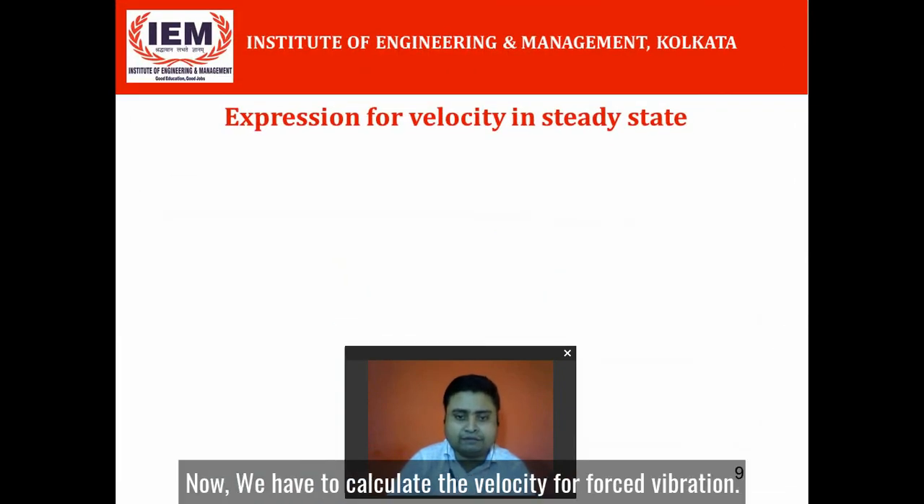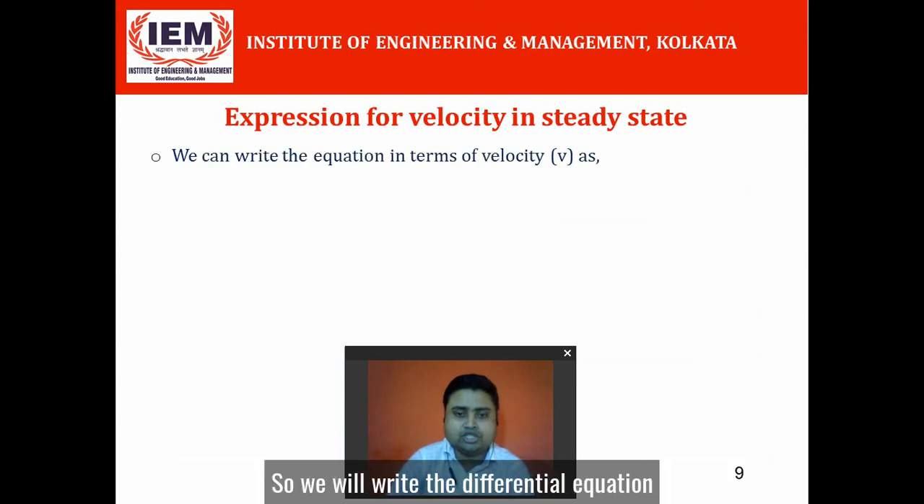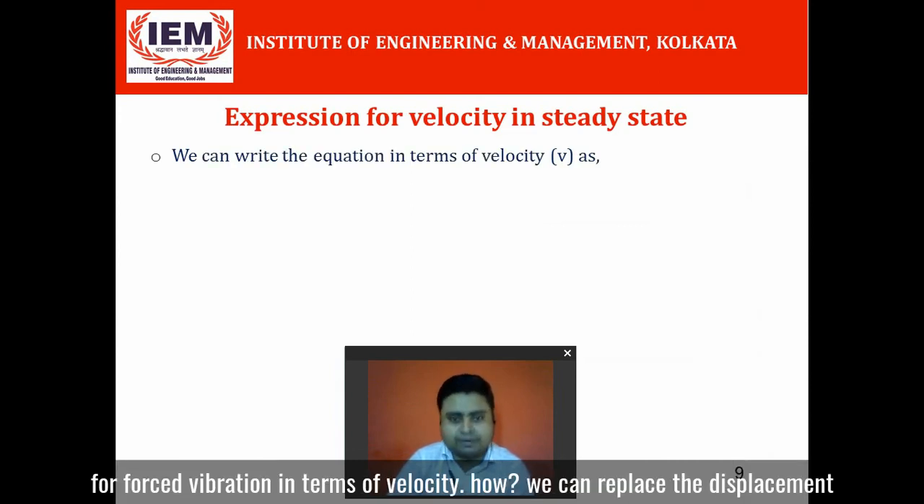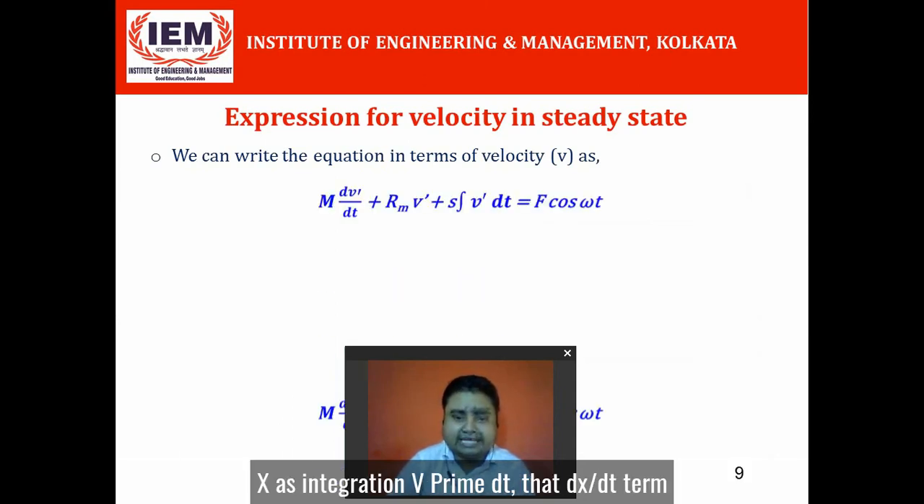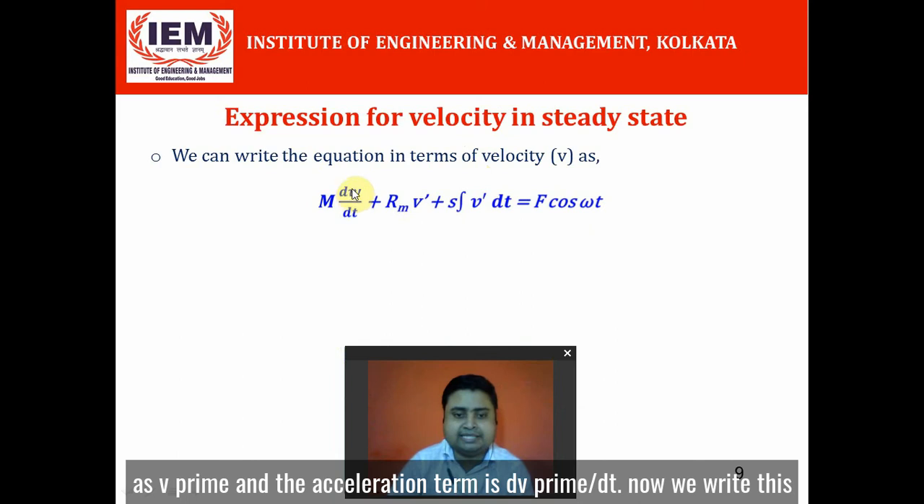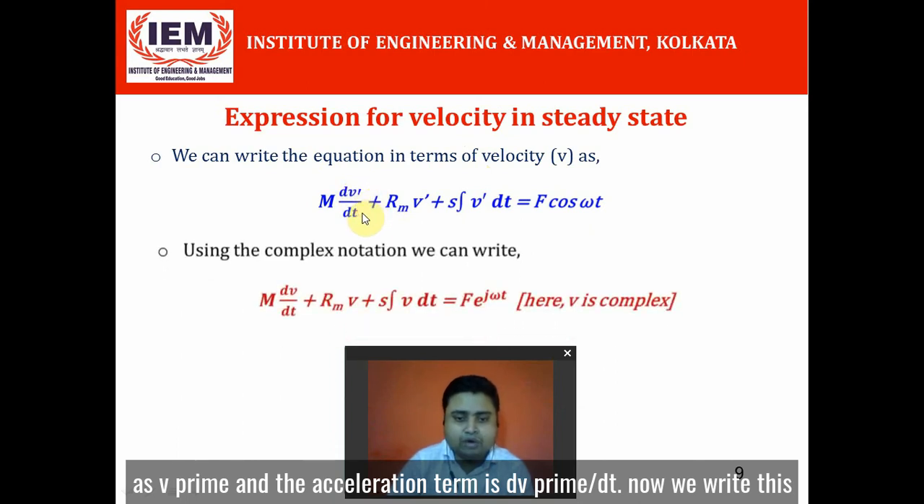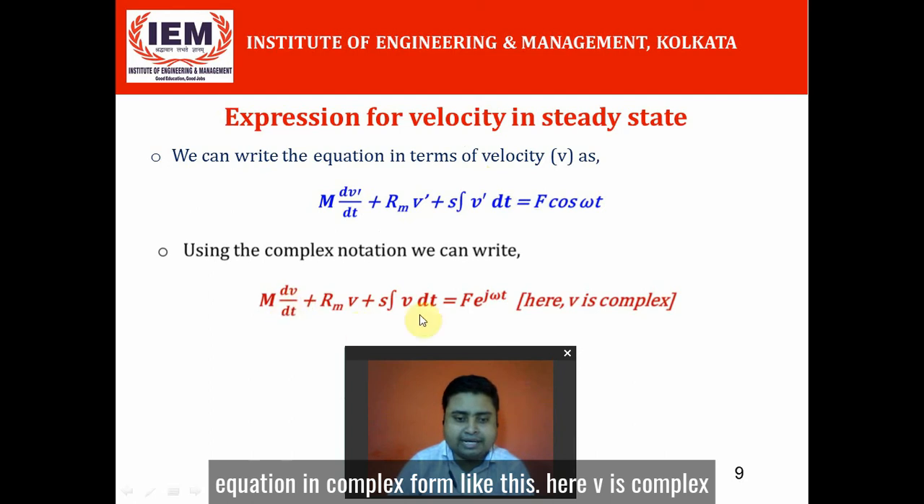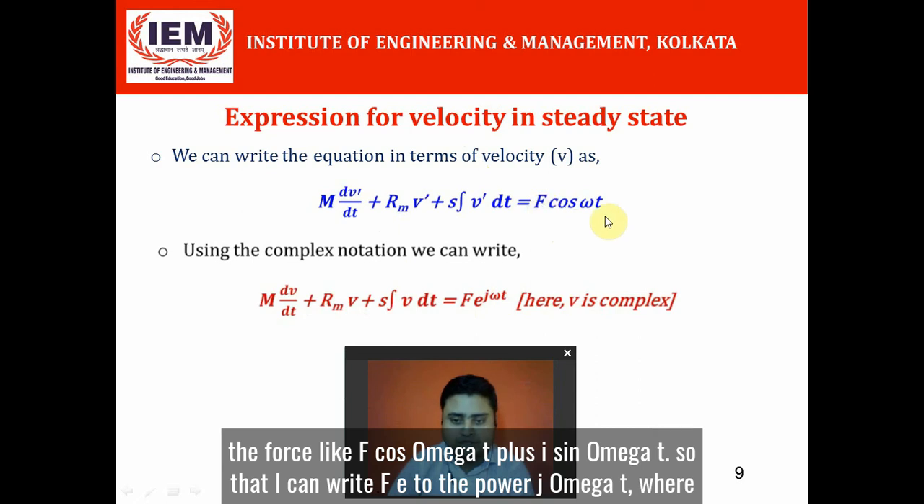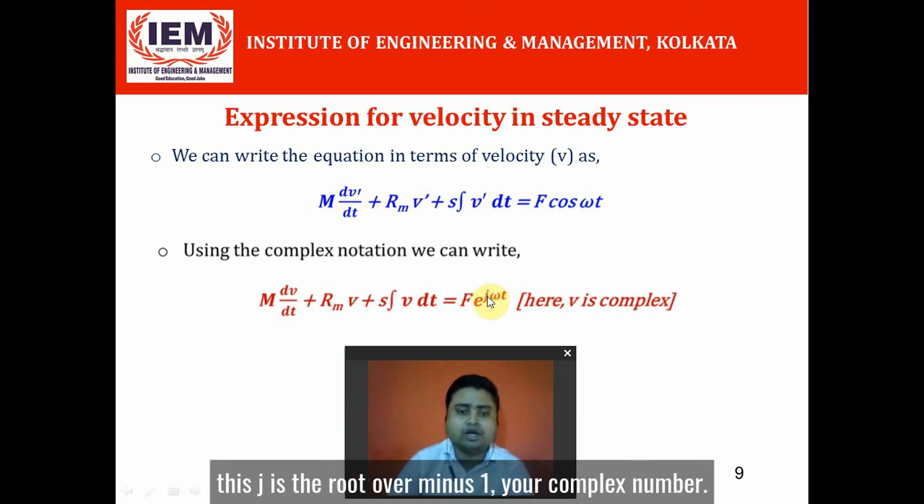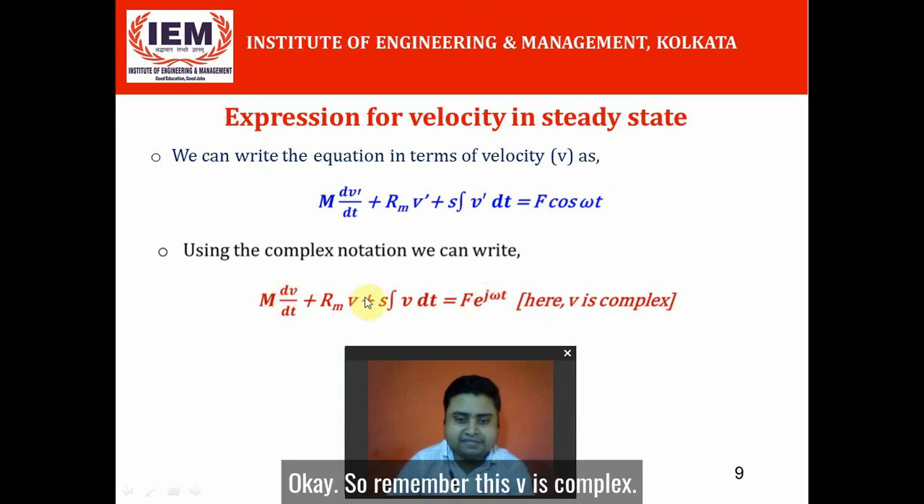Now we have to calculate the velocity for forced vibration. So we will write the differential equation for forced vibration in terms of velocity. How? We can replace the displacement x as integration of v prime dt, the dx/dt term as v prime, and the acceleration term as dv prime/dt. Now we write this equation in complex form like this. Here v is complex and we have taken a force like F cos omega t plus i F sin omega t, so that I can write F e to the power j omega t, where j is the square root of minus 1, your complex number. Remember this v is complex.